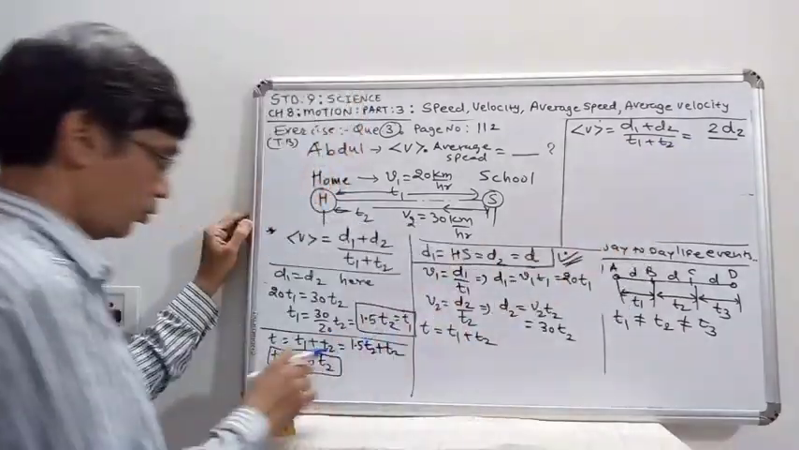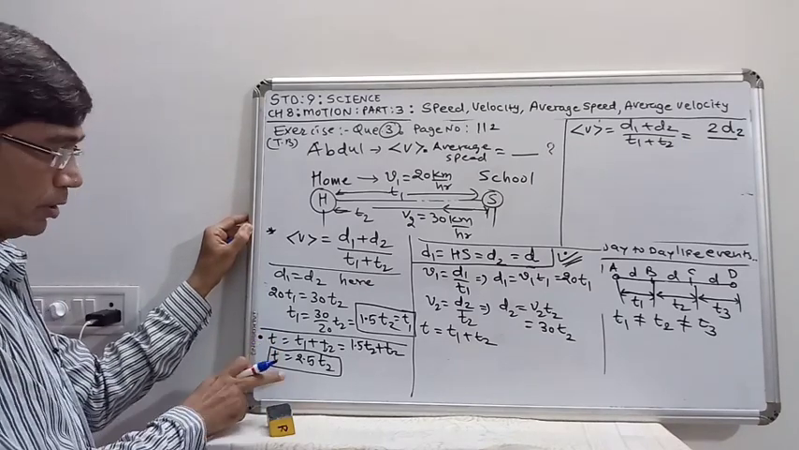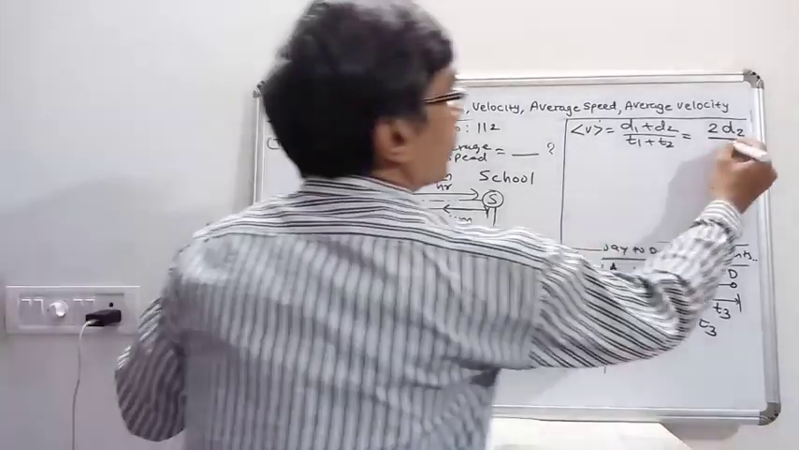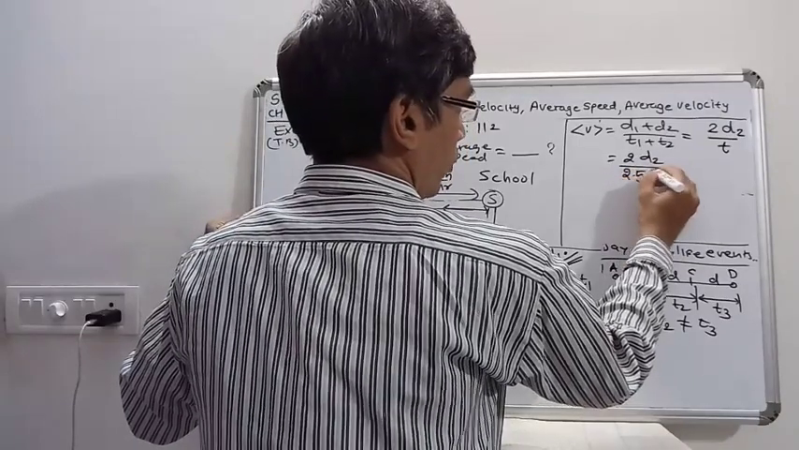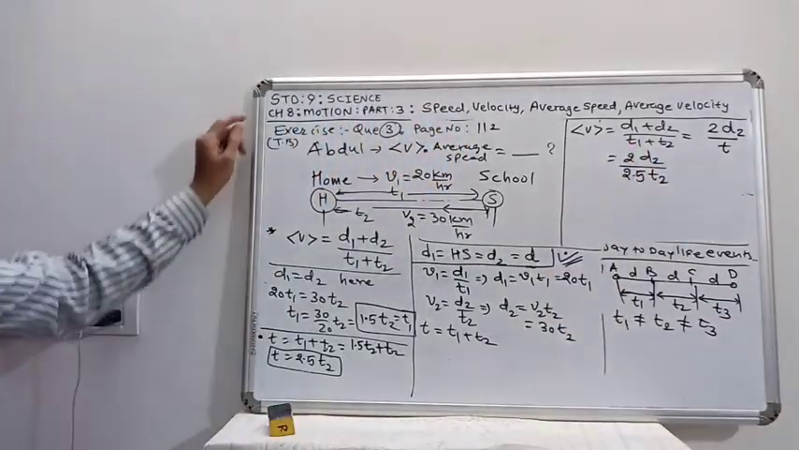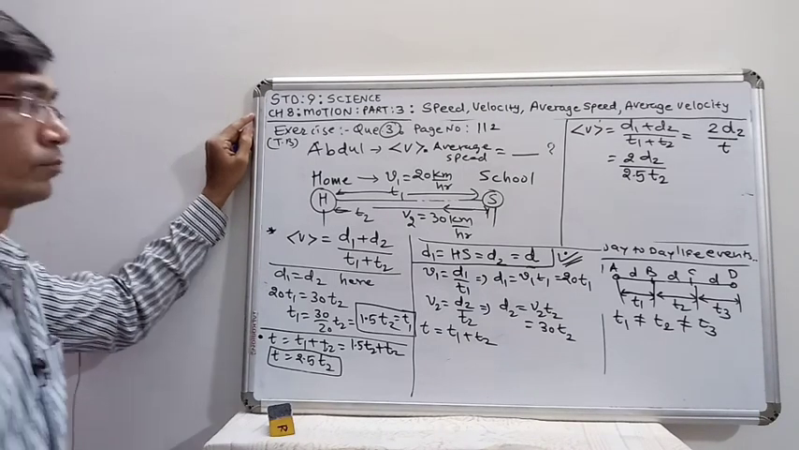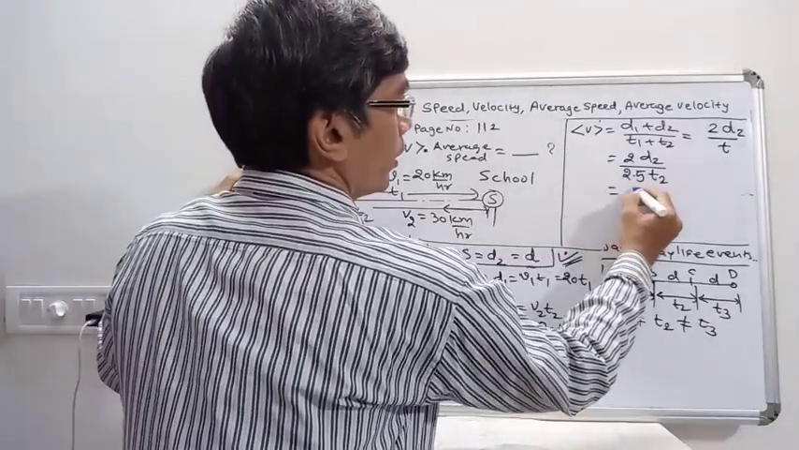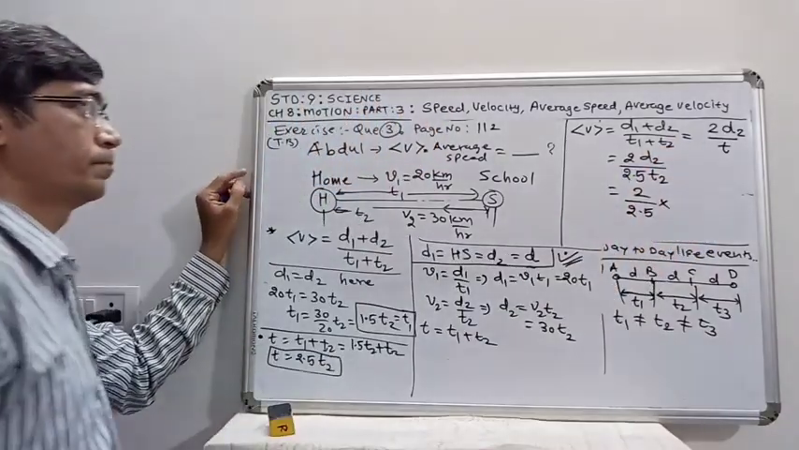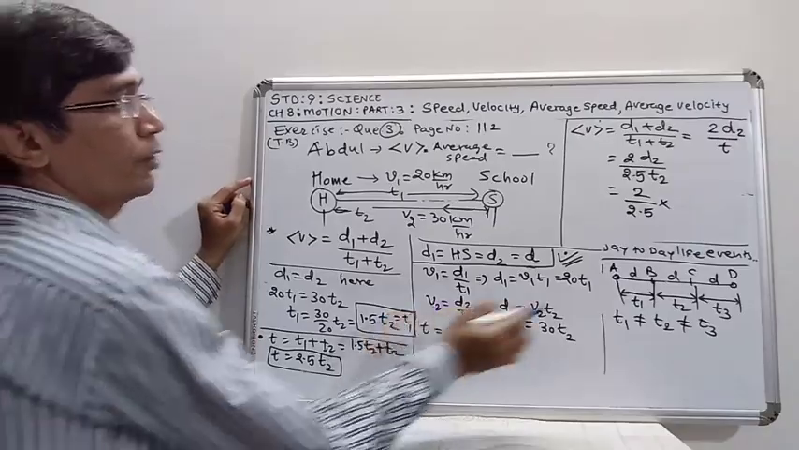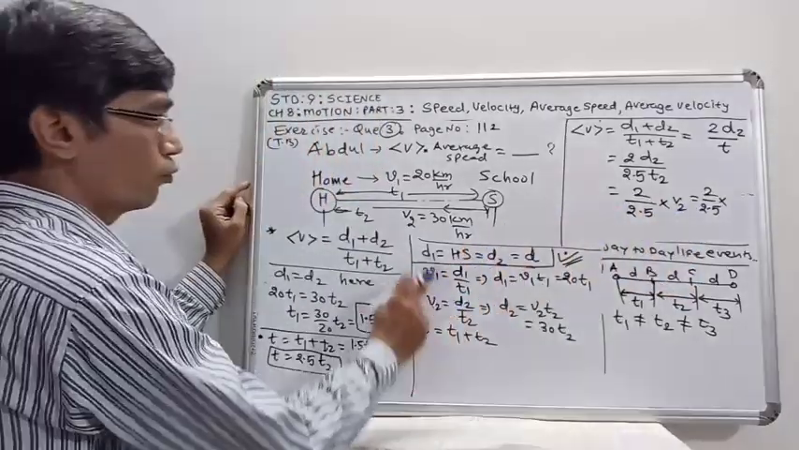And T1 plus T2, that is the total time. T is equal to T1 plus T2, and it is 2.5 T2. So 2 D2 upon 2.5 T2. Here we can write it is 2 upon 2.5 times D2 upon T2. D2 upon T2 is V2. So 2 upon 2.5 into V2 is 30.